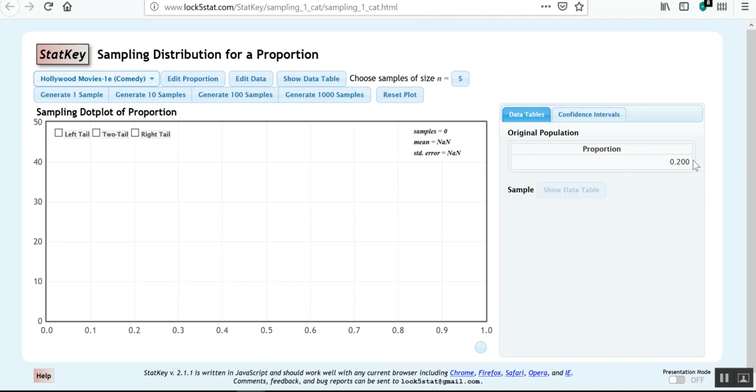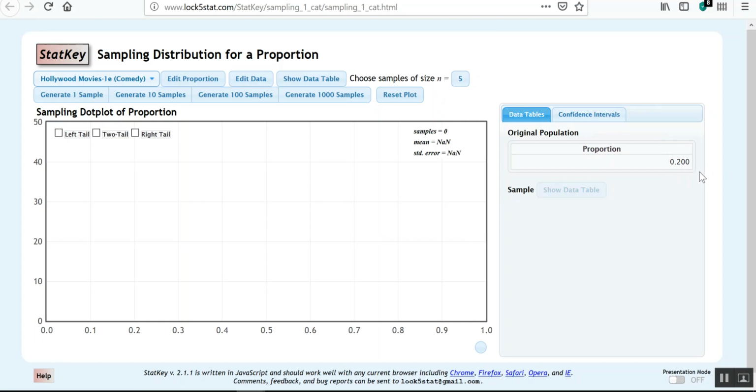So what is this? Well, the population proportion, the thing I'm interested in, is 0.2. And then I'm choosing samples of size 5. So what you need to picture is that I am going out into this population and choosing 5 people and asking them, do you have this thing?